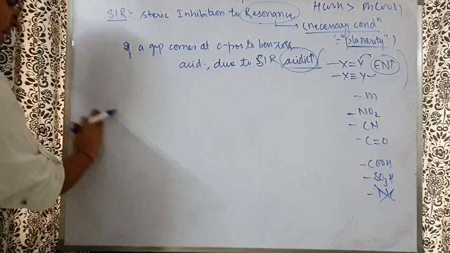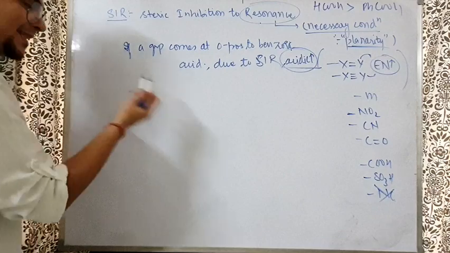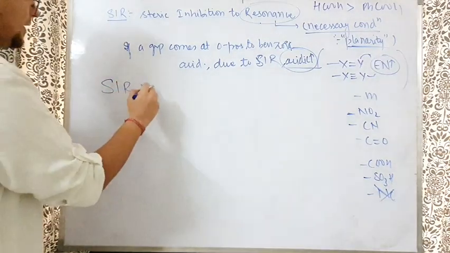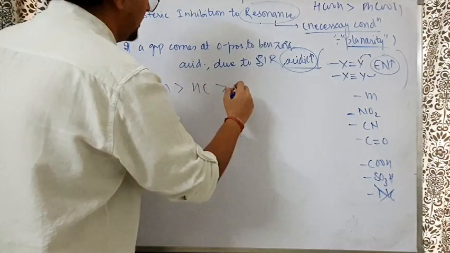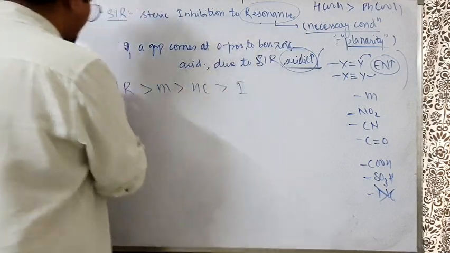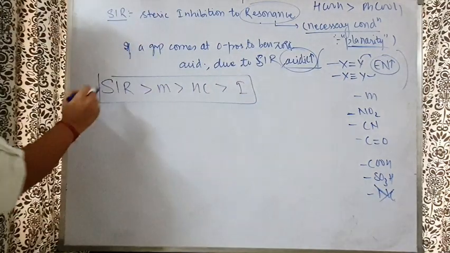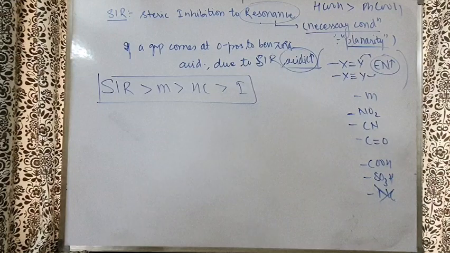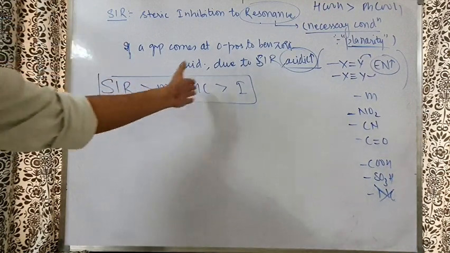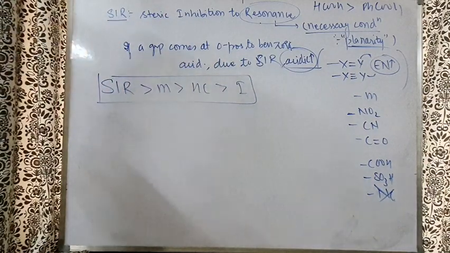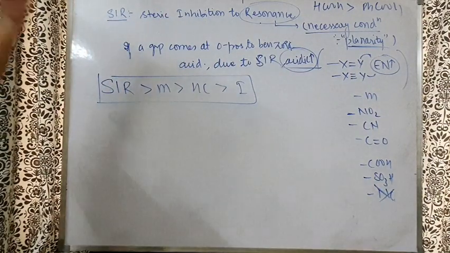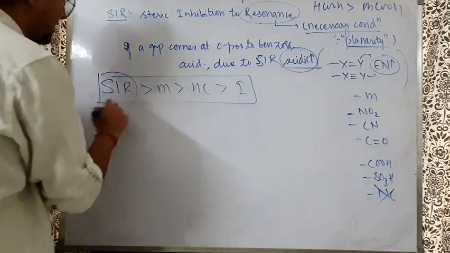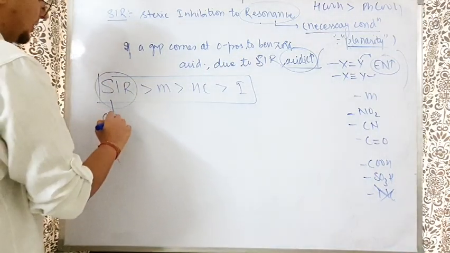Now comes the benzoic acid part, how to compare the acidic nature. The order of power: number 1 SIR, then mesomeric, then hyperconjugation, then hydrogen bond if you want to check, and then inductive. So you understood SIR now? The simple logic is that before the mesomeric, hyperconjugation and inductive effects, check SIR. Firstly you will check SIR. SIR is the most powerful effect.